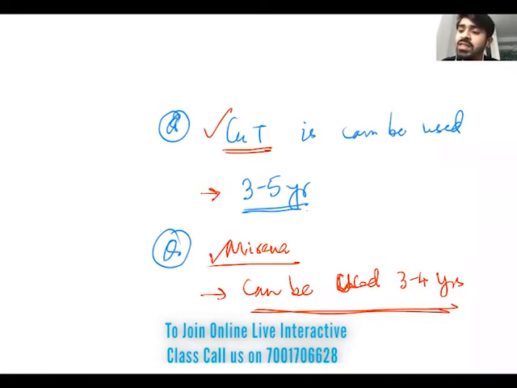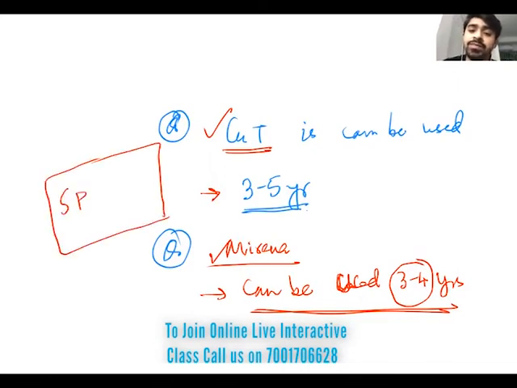Actually both are the same according to the time limit. Both are 3 to 5 years, and basically it is 3 years. Try to say 3 years for the Mirena and 5 years for the copper T. So, suppose a couple wants to have the next baby 5 years later. For them, this is the best method. This is the word to remember: it helps in spacing of child. So spacing of child will be helped if a couple uses copper T or Mirena.